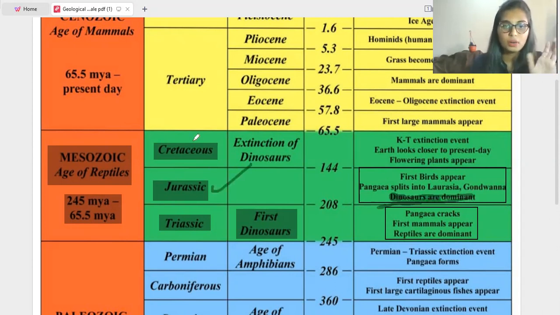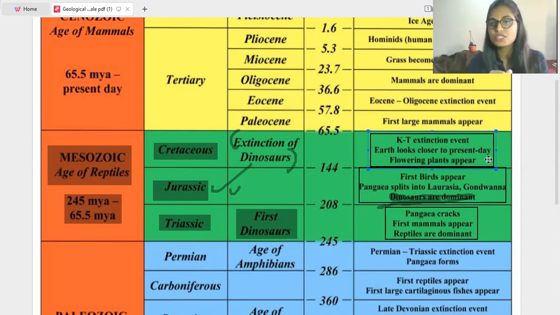Okay, so the next period, that is Cretaceous period, which comes under the Mesozoic era. So here what happened? Extinction of dinosaurs. In the Jurassic period, dinosaurs are dominant, but in the Cretaceous period, these dinosaurs went extinct. So when we come to the events of this Cretaceous period: KT extinction event, Earth looks closer to present day, flowering plants appear. KT extinction is nothing but Cretaceous and Tertiary extinction, which occurs at the end of the Cretaceous period and the beginning of the Tertiary period.